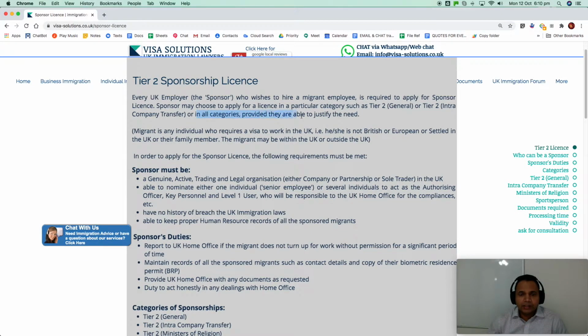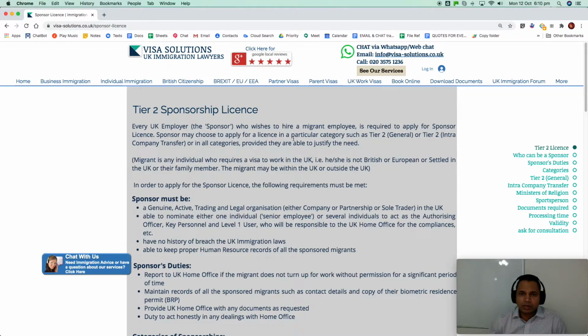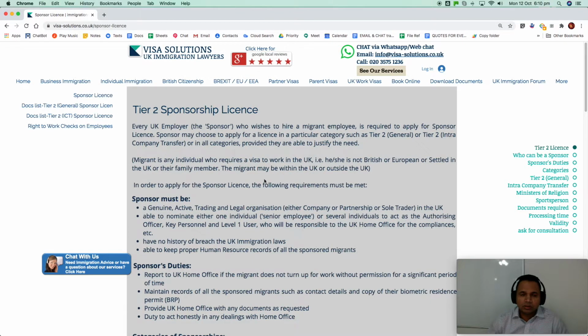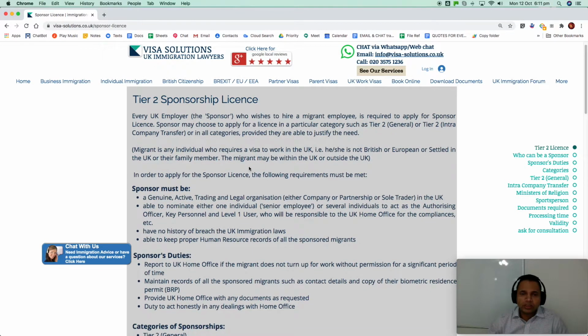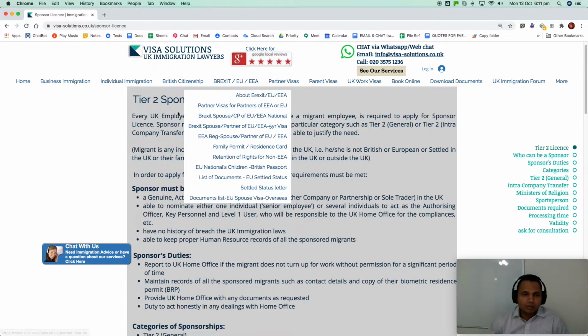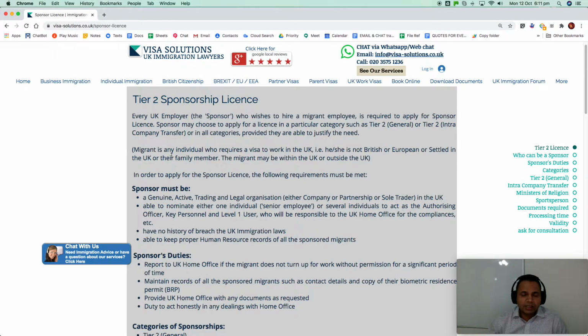In all categories, provided they are able to justify the need. So the employer has to justify that there is a genuine vacancy. That is a very important requirement of the immigration rules. So there has to be a genuine vacancy. A migrant is any individual who requires a visa to work in the UK. She is not a British or European, so the European part will go off from 1st January 2021. So only British or settled UK or their family member.